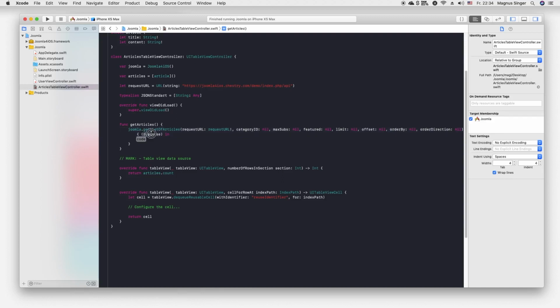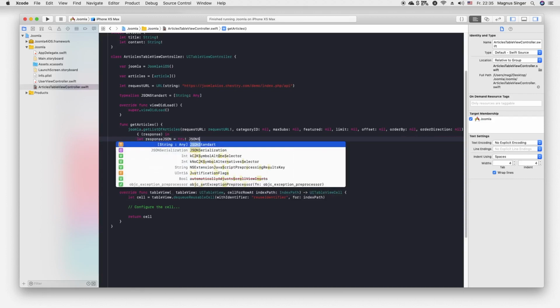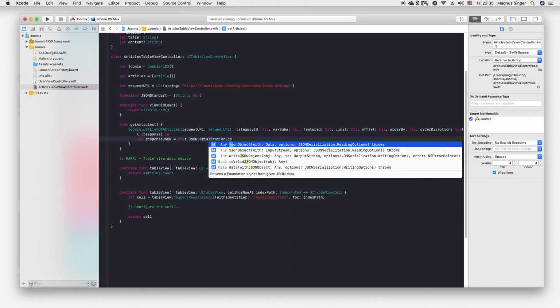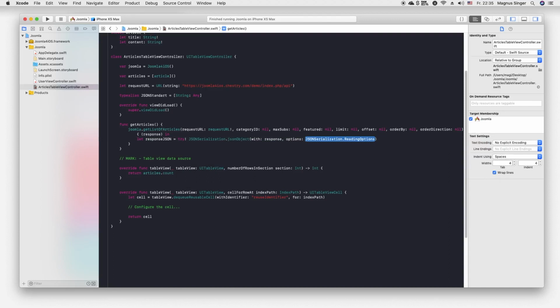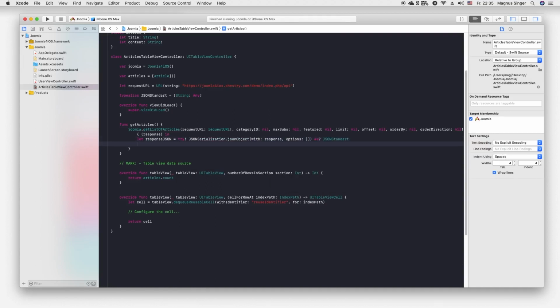So of course here we declared our response. What we now do is, of course, again get our JSON standard response. So responseJSON will be try JSONSerialization.jsonObject with data response, options will be nil, so as JSON standard.